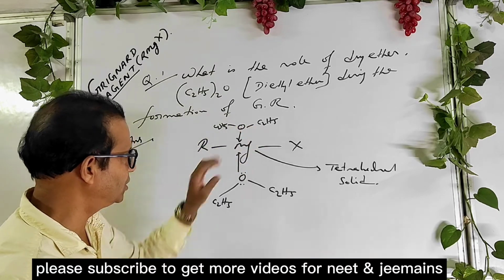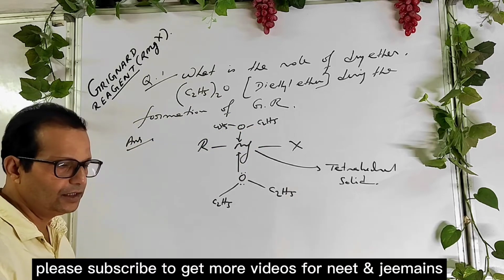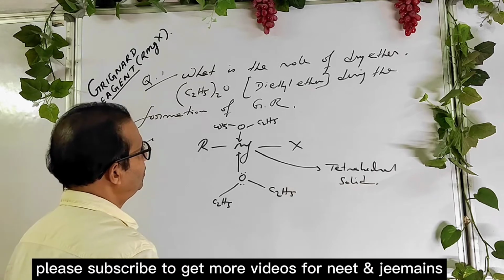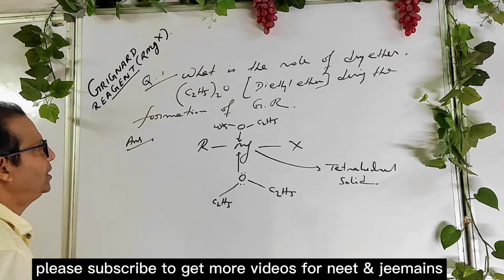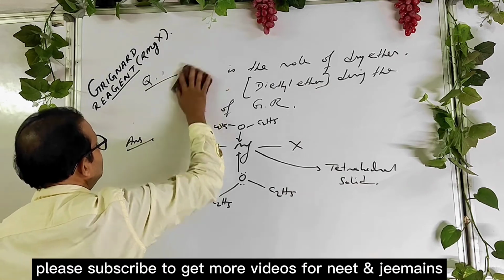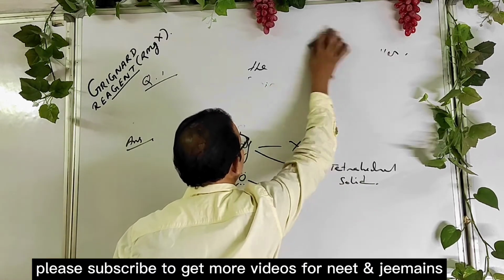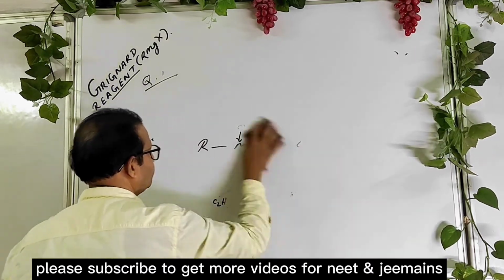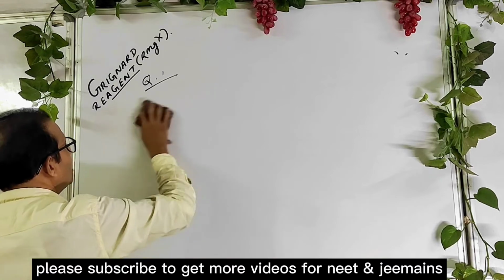Now the question is, if moisture enters into the Grignard reagent, what will happen? Okay. Now you know the question.